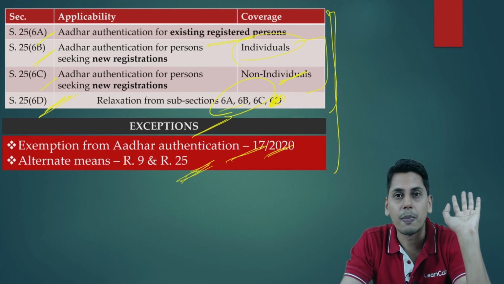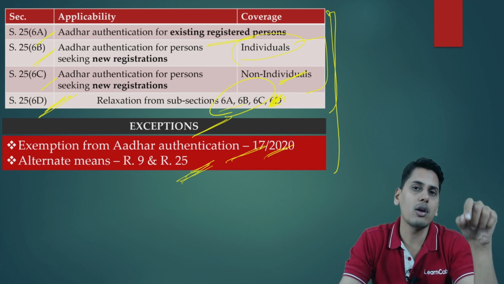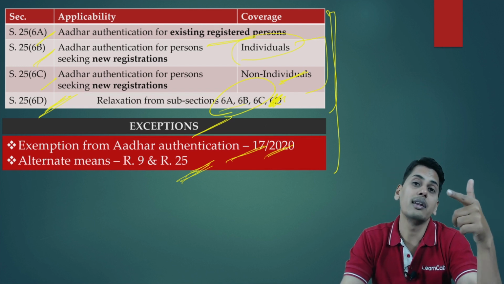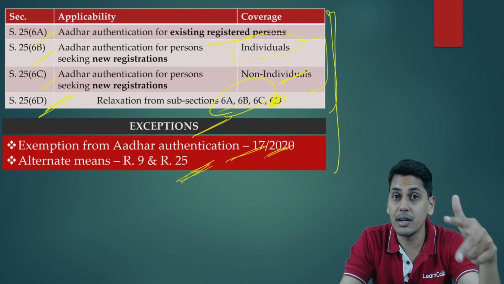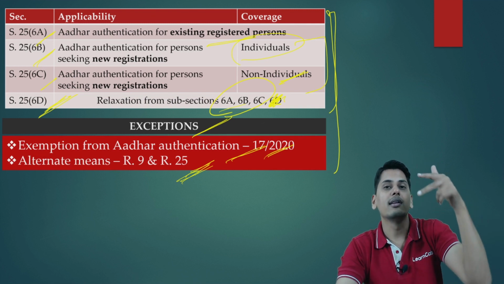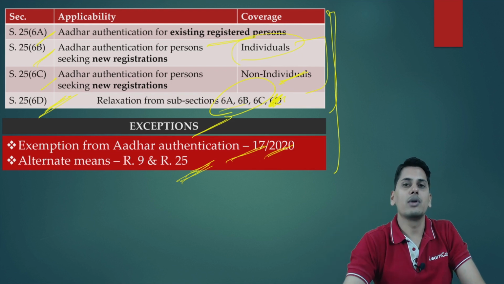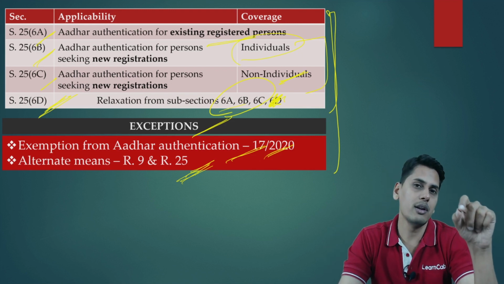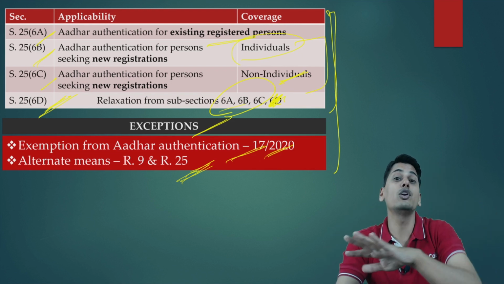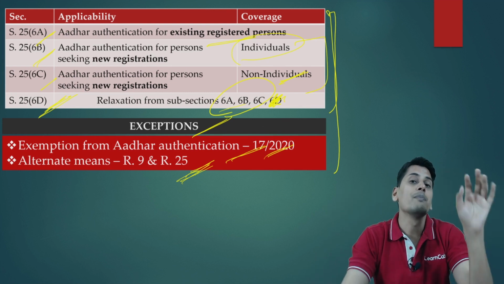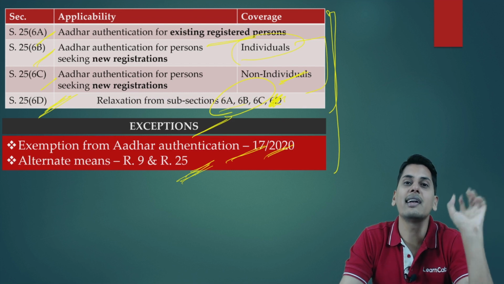Agreed? Yes. Now, when he is opting for Aadhaar authentication, the Aadhaar authentication might be successful, or it may fail. Please understand friends, there is again a difference between this. Let's suppose it's me. I want to obtain a new registration. When I want to obtain a registration, I have an Aadhaar number and I do not want a physical inspection of my premises. I'm very clear with that. So therefore, I opt to authenticate my Aadhaar.